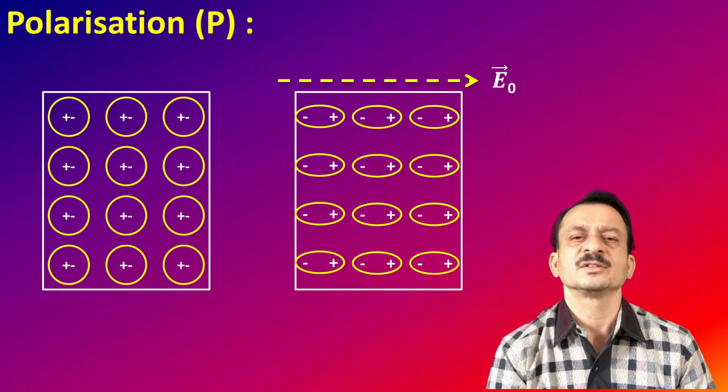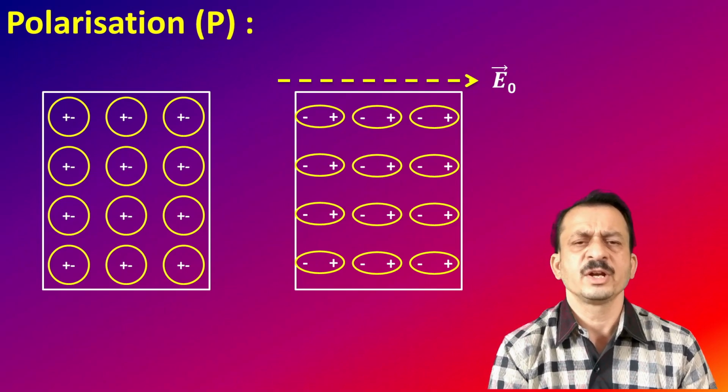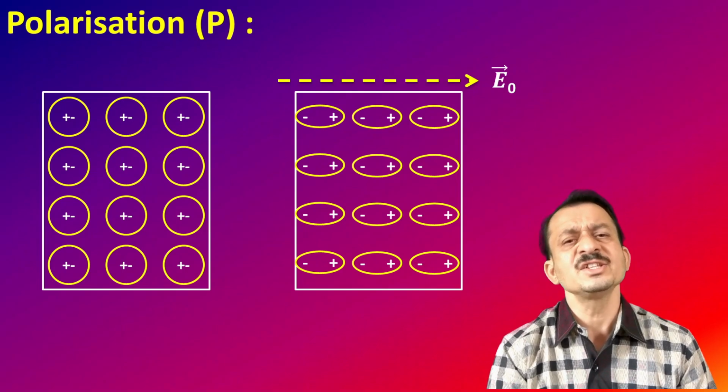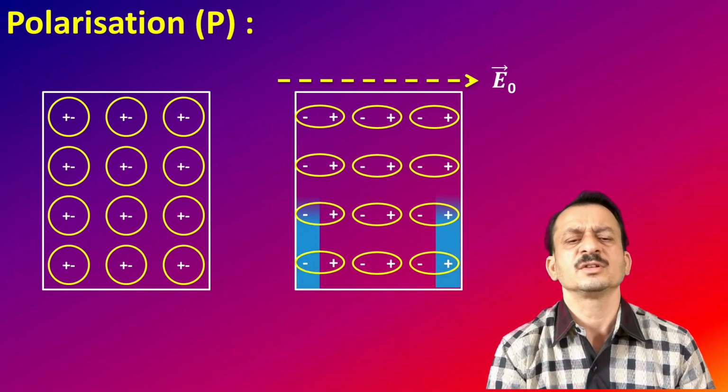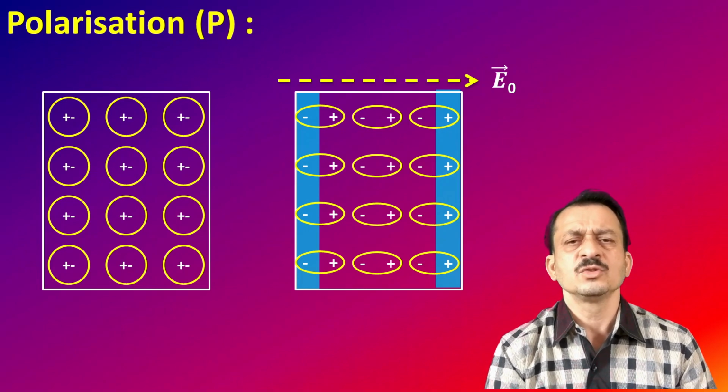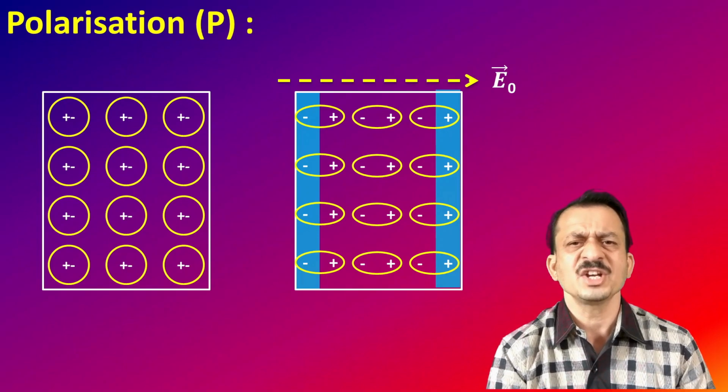Now here the electric field is applied perpendicular to two faces. But what about the charges at the edges? Now look at that one, as shown by the blue strip. At the edges, these charges do not have any pair. Since they are outer edges, they do not have any pairs. They remain as they are.